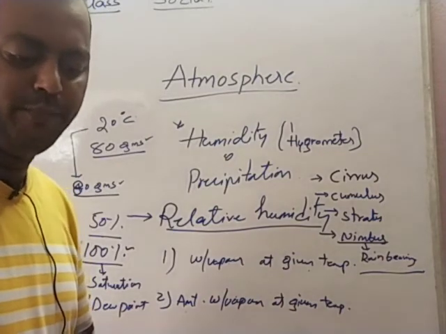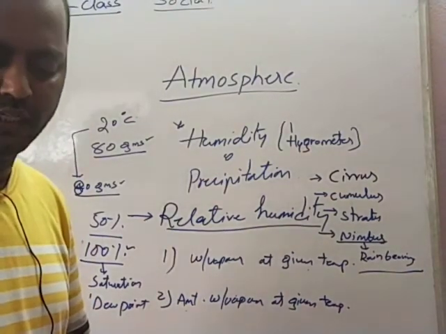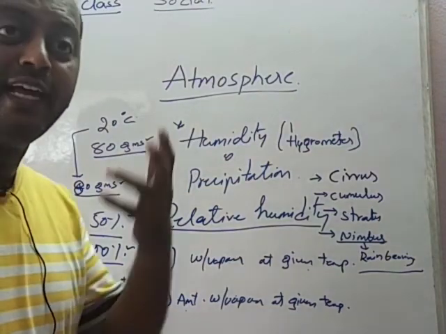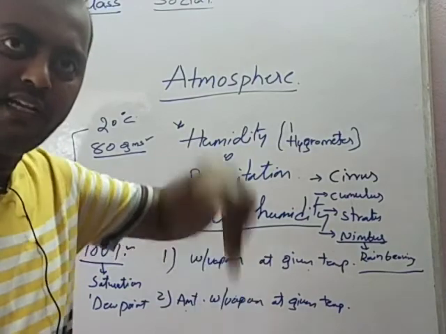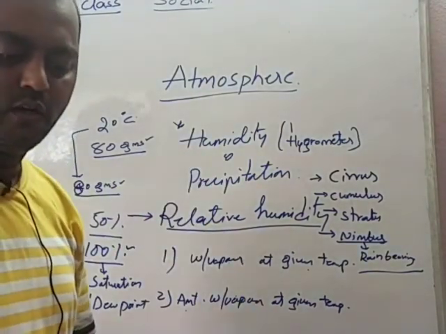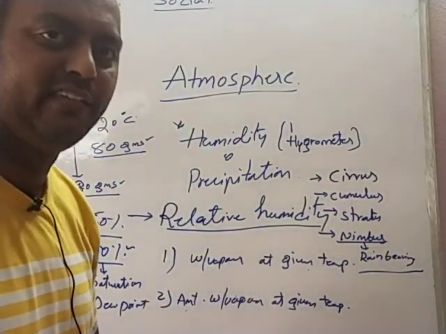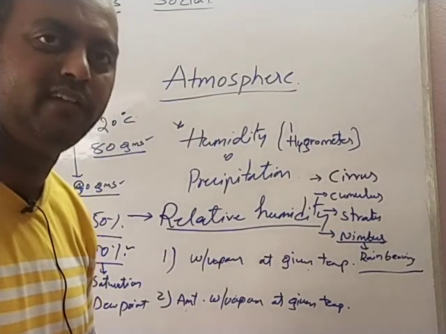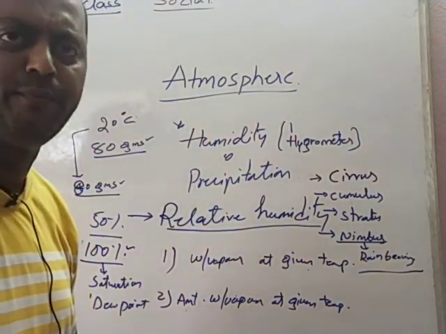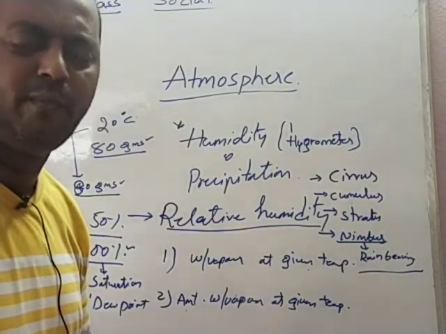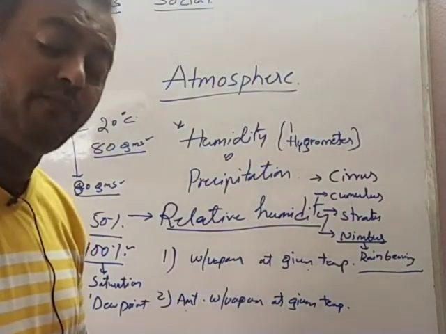Precipitation is actually derived from a Latin word, praecipitatio, which means to fall headlong or to plummet. Falling vertically is called precipitation. In the form of rain, precipitation occurs. It also occurs in the form of snowfall, and in the form of hail.